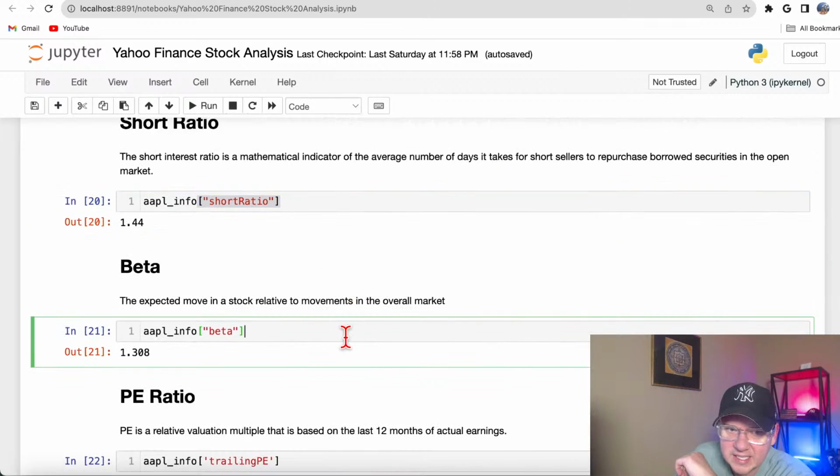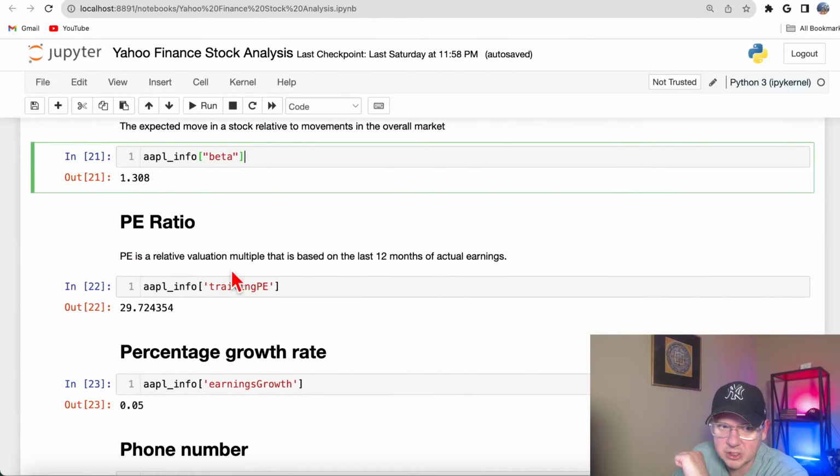For example, if you're into liquidity ratio, you could see short ratio. If you want to see how volatile your stock is, you could use beta. Let me remind you that beta is a major volatility index. So if we assume that S&P 500 got beta of 1, then beta 1.3 makes Apple a little bit more volatile than S&P 500. Otherwise, we would expect Apple to move pretty much along with S&P 500.